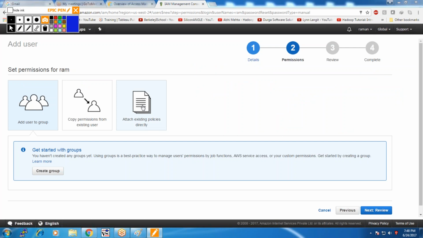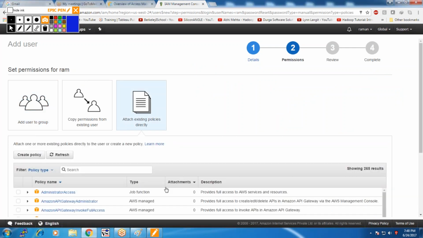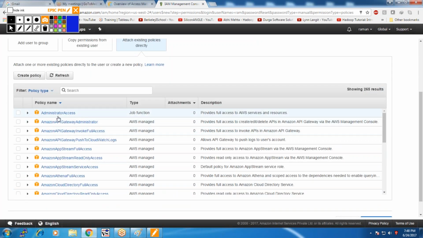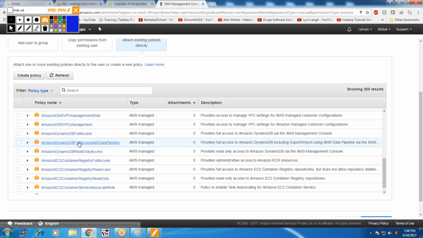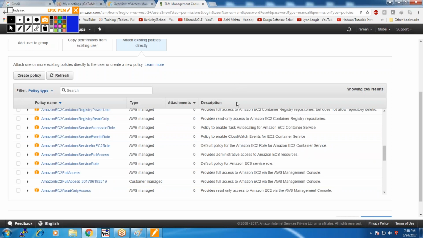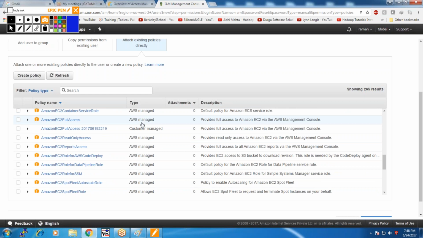Now I click on attach existing policies directly. Now it will list all the policies. Okay, AdministratorAccess gives us full access as that of your root user. Similarly, you can get these privileges for RDS, DMS, DynamoDB, all the policies will be listed here. Which policy are you interested in? Now we are interested in Amazon EC2 full access. This is one policy. We can have sub access associations of this EC2, so we can permit the user only EC2 read only or EC2 role. So particular sub policies associated with the main policies can also be permitted.